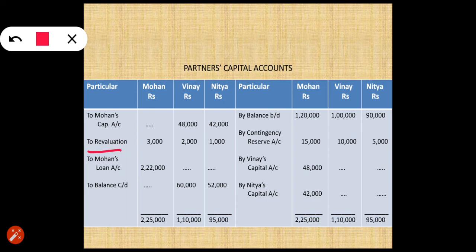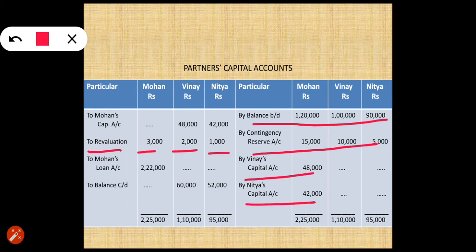तो टू रिवैल्यूएशन 3,000 in Mohan's account, 2,000 in Vinay's account and 1,000 in Nitya's account. Now we have seen the entry related to balance brought down. Then contingency reserve we have seen, Vinay's capital we have seen, and Nitya's capital. This entry we have already seen. Now after doing this much, now do the balancing of partners capital account.